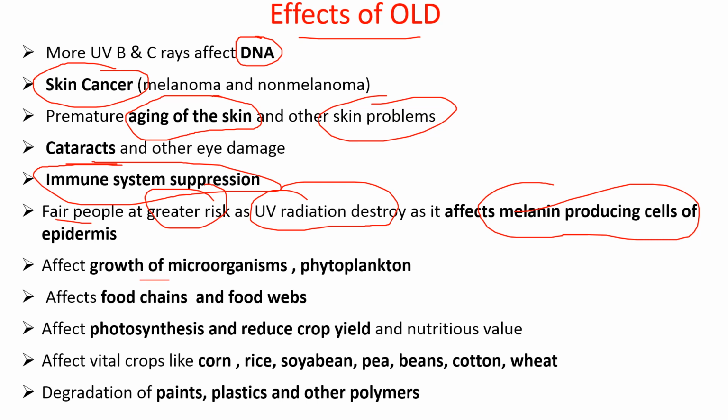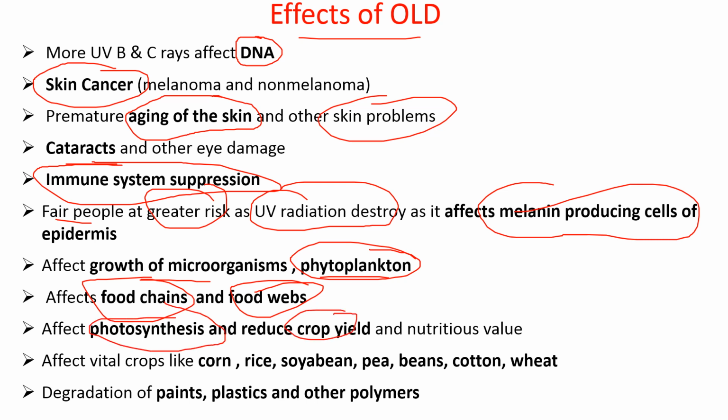It also affects the growth of microorganisms and phytoplankton. If phytoplankton are affected, which are the first in the food chain of aquatic life, then the food chain and food web will be affected. It also reduces photosynthesis and crop yield, and the nutritious value decreases. This effect will be observed on all the major crops that we grow and use for our food. Also, degradation of paint, plastic and other polymers is observed due to this excessive UV.